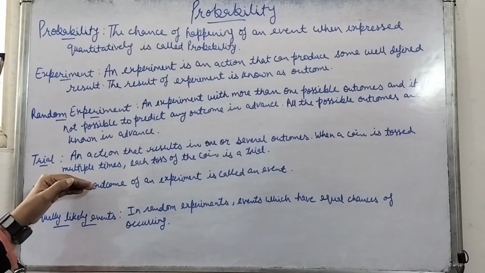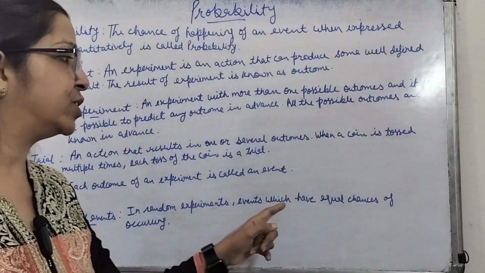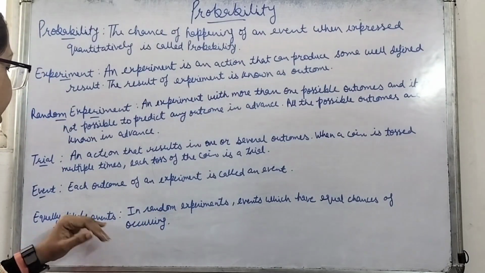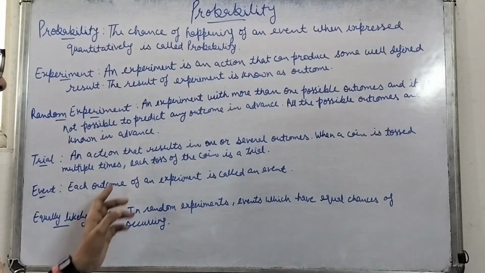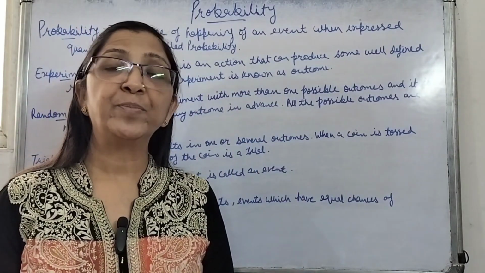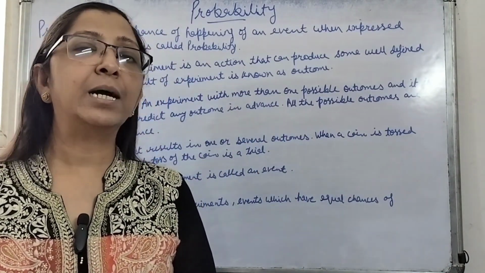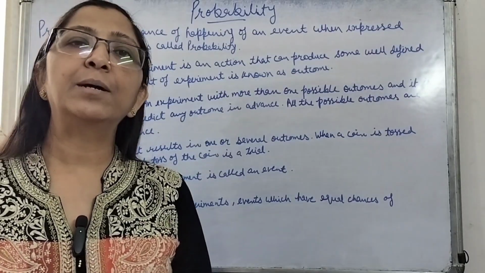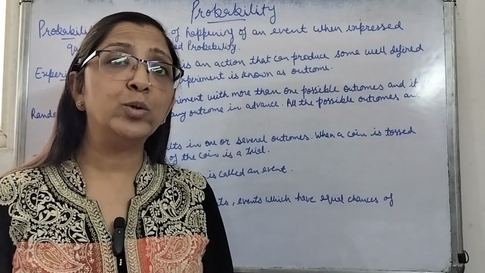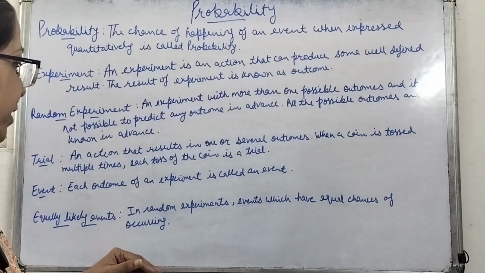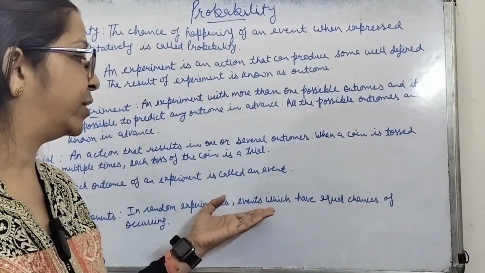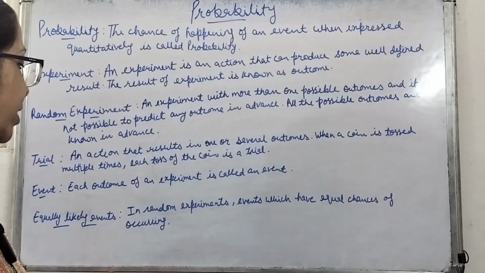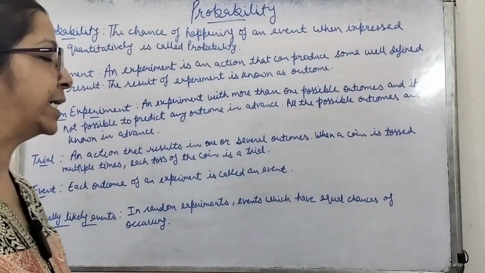Whenever we are doing random experiments and we are talking about events which have equal chances of coming, such types of experiments or events are known as equally likely events. Like when we are tossing a coin, coming of head is an event, coming of tail is an event, and there are equal chances of coming of head and coming of tail. So in random experiments, when we are talking about events which have equal chances of occurring, such types of events are known as equally likely events.